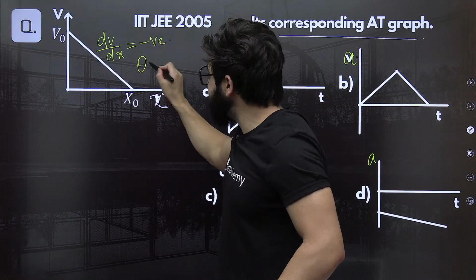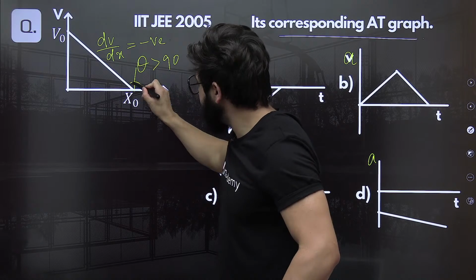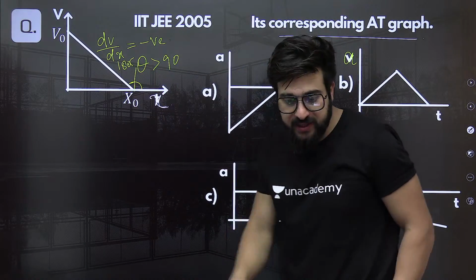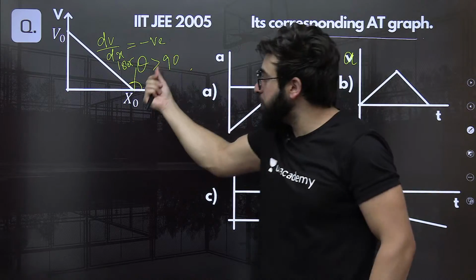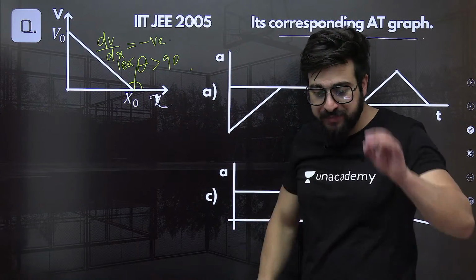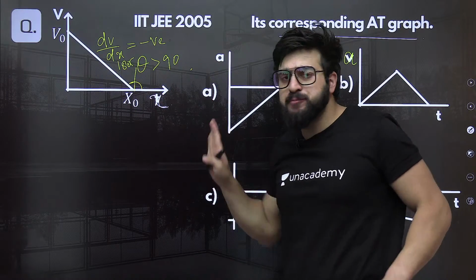Why negative? Because theta is greater than 90 degrees and less than 180 degrees. In that case, slope is negative. So slope of this line is nothing but dv by dx. That is negative. Clear?